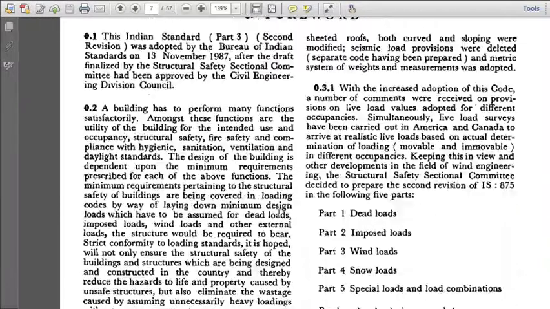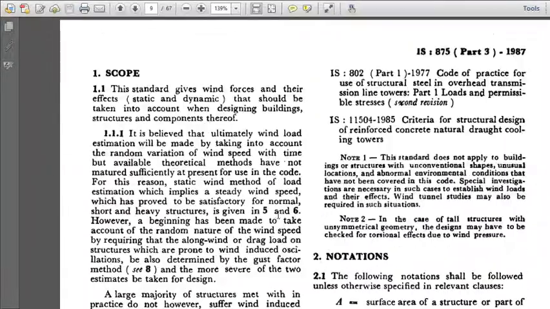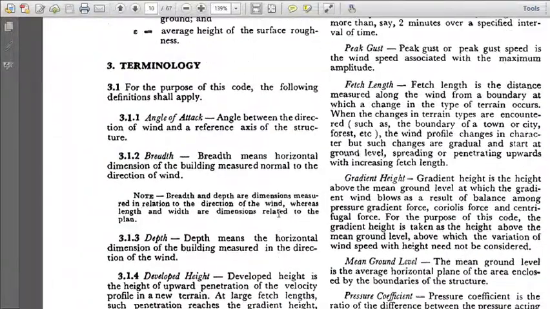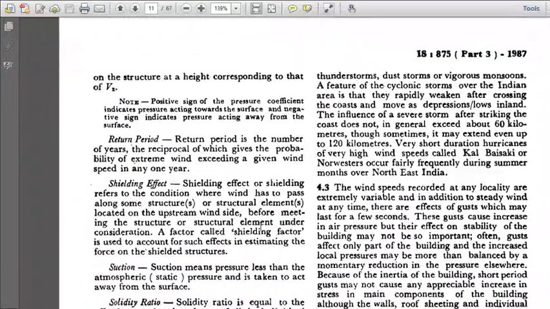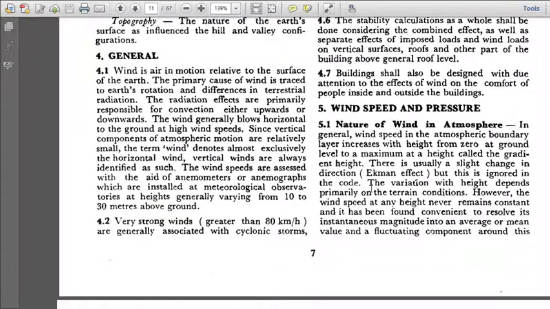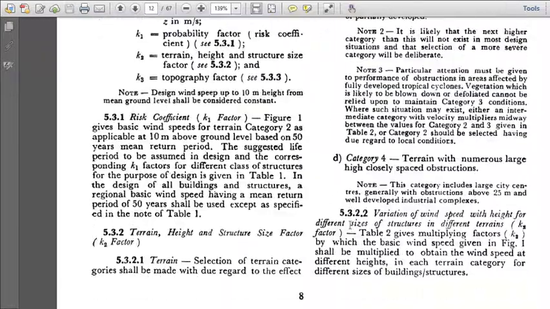A small look through the code tells us that the various terminology to be used has been defined. Then the wind speed and pressure, the nature of wind in atmosphere, the basic wind speed, it is given in figure 1, the design wind speed, the different categories of the terrain have been defined.